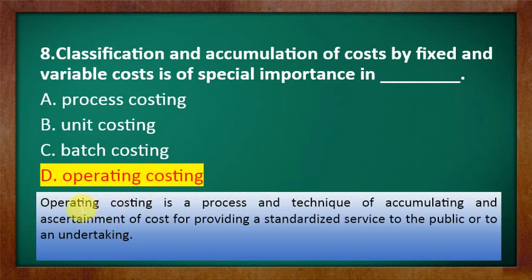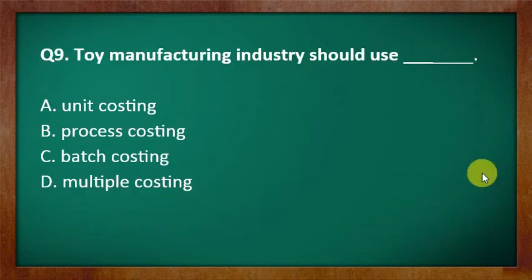Operation costing, or we can say operating costing, both are the same. It is a process and technique of accumulating and ascertaining cost for providing a standardized service to the public or to an undertaking. So the most suitable option is D. Next question says, a toy manufacturing industry should use option A, unit costing, option B, process costing, option C, batch costing, and option D, multiple costing.